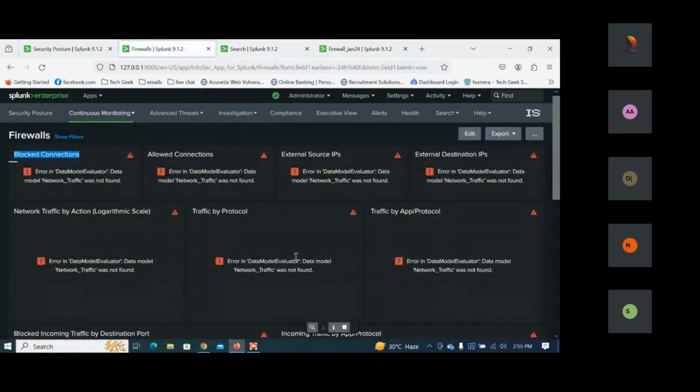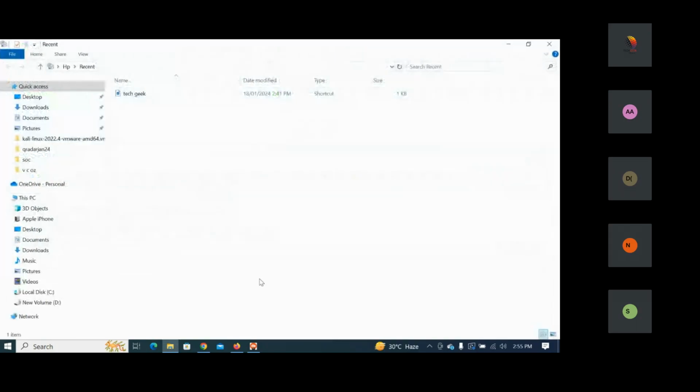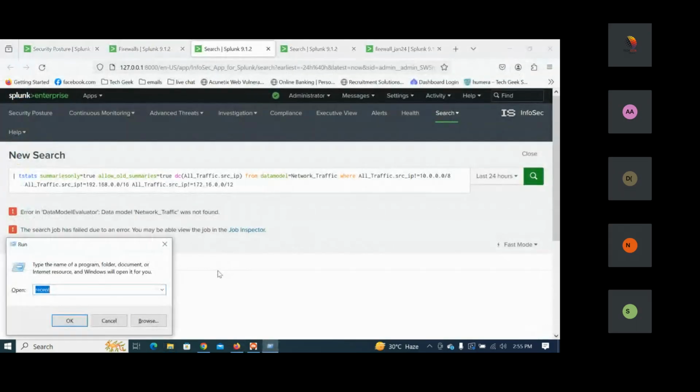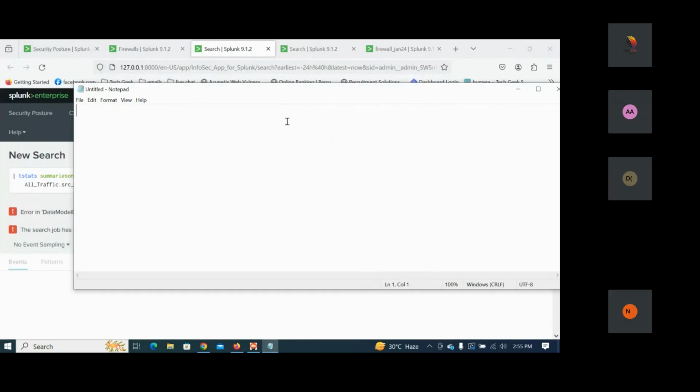Now what we require here is external source IP and external destination IP. So external source IP and external destination IP, how do we get it here? If I click on this, here you can see that, as we know, if we have an IP address, let me just show you something like this. If I'm saying the source IP address, if I'm taking the source IP address equal to 192.168.0.10, let us take an example.